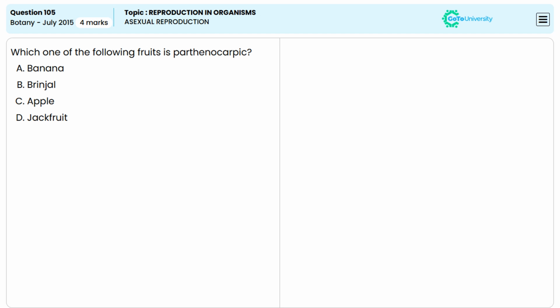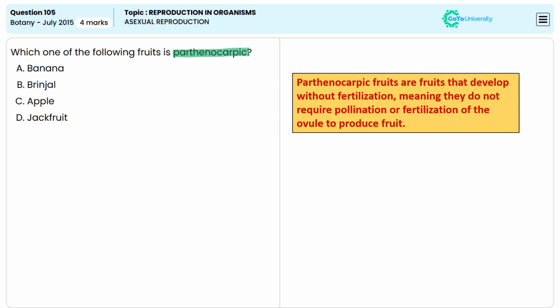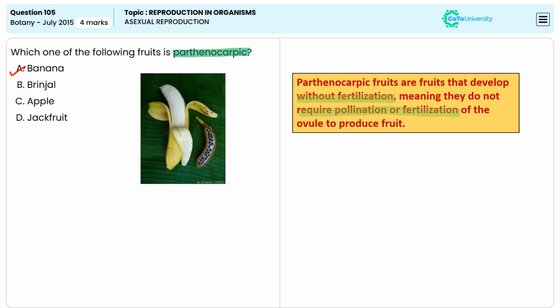Which among the following fruits is parthenocarpic? Parthenocarpic fruits are the fruits that develop without fertilization, meaning they do not require pollination or fertilization of the ovule to produce the fruit. And from the given options, bananas are a classic example for parthenocarpic fruits because the banana